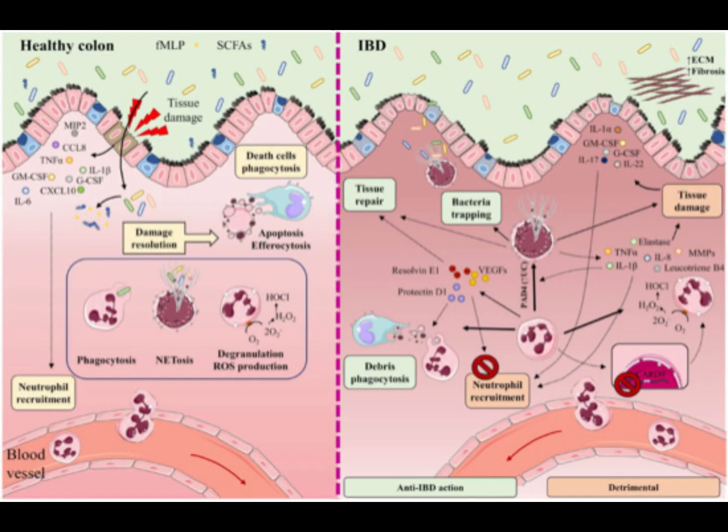Neutrophil recruitment is also mediated by bacteria-derived molecules such as formyl-methionyl-leucyl-phenylalanine, FMLP, and short-chain fatty acids, SCFAs.